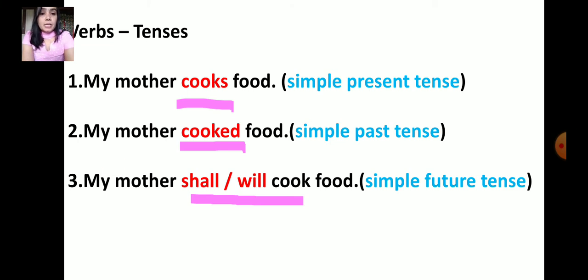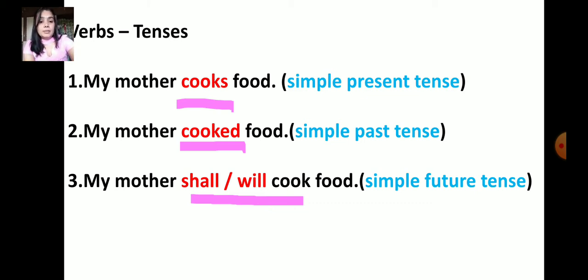Now look at the second sentence. My mother cooked food. So in the second sentence, the verb cooked indicates that the action is already done. It is finished. Therefore, it is said to be simple past tense. So the action which is already done, which is finished, is past tense.